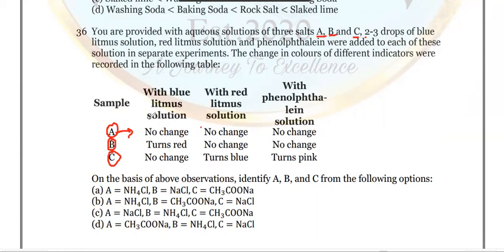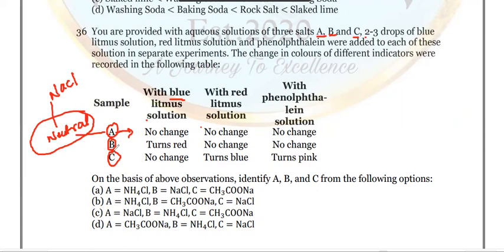Keep it in mind: if both red and blue litmus do not change color, it is neutral, a neutral salt solution like NaCl. Phenolphthalein also does not change here.